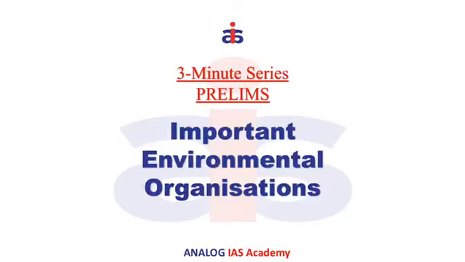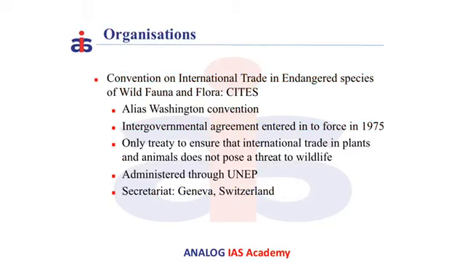In this video, we'll be discussing some of the important environmental organizations. The first one is the Convention on International Trade in Endangered Species of Wild Fauna and Flora, also called the CITES Convention. The other name for CITES is the Washington Convention, as the first convention happened in Washington. It is an intergovernmental agreement between countries, and it came into force in the year 1975.